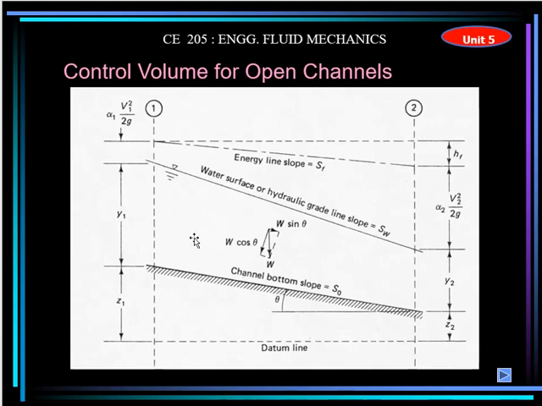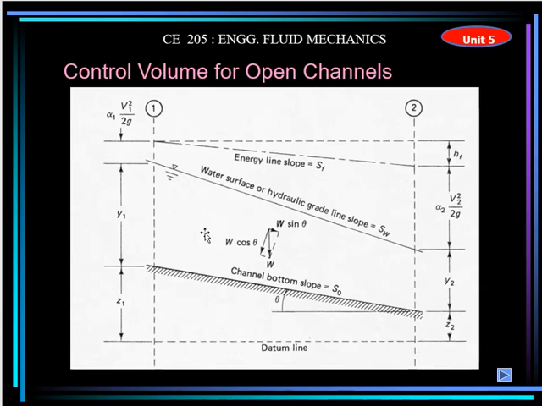Another thing, if you see the Bernoulli's equation, the energy equation, the same equation you can apply in the piping system as well as in the open channel. Here you can see that there is an open channel having this slope and water is flowing. This is the surface of the water, and water is flowing in this way. The depth of the water here is y1, here it is y2. It can be changed, right? And the velocity may be different here, and here, right? The height here is z1, this is the height of the bottom of the channel, and here it is different.